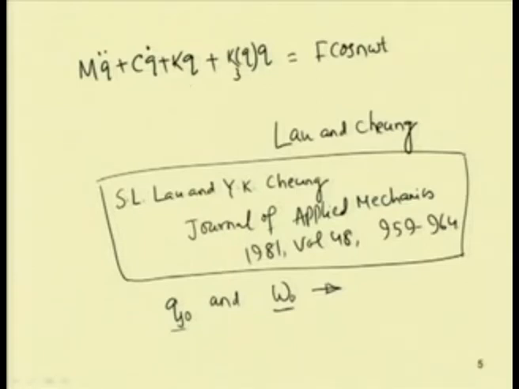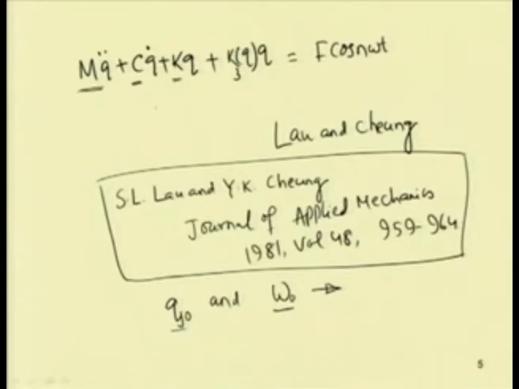In the multi-degree of freedom case, M is the mass matrix, C the damping matrix, K the stiffness matrix, and K 3 contains the nonlinear terms, which may be cubic nonlinear terms, and F is the force vector. For a single degree of freedom system, M represents the mass, C the damping, K the stiffness, K 3 the nonlinear term, and F the forcing.